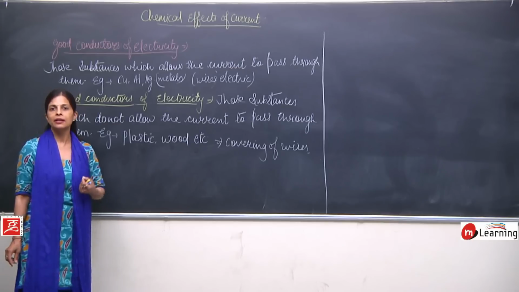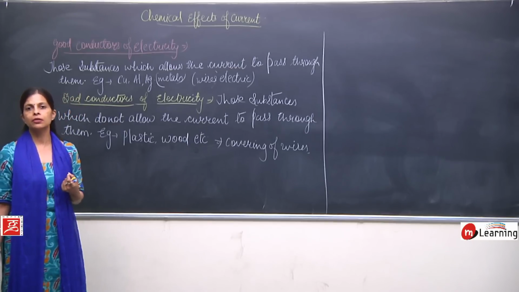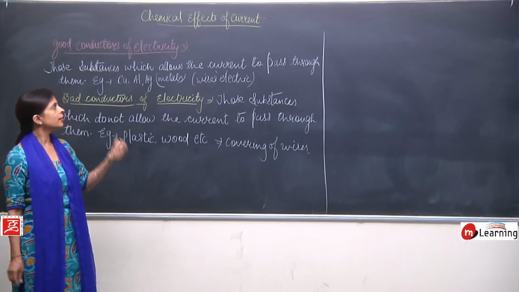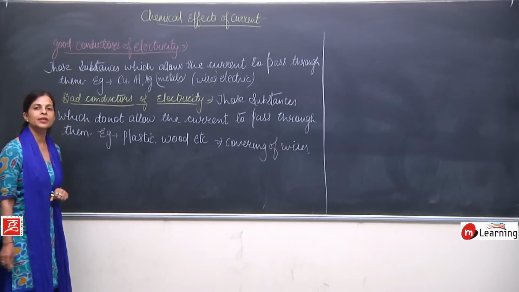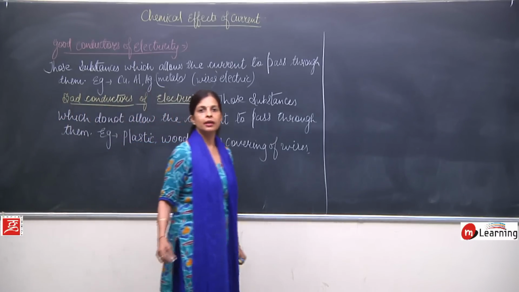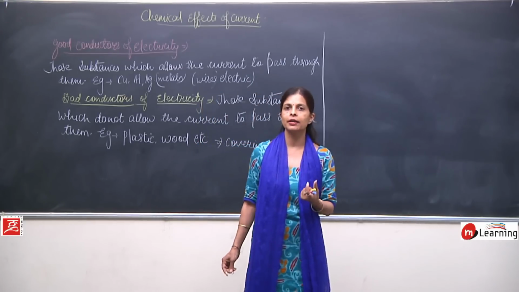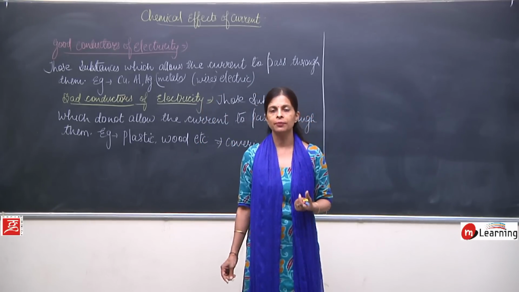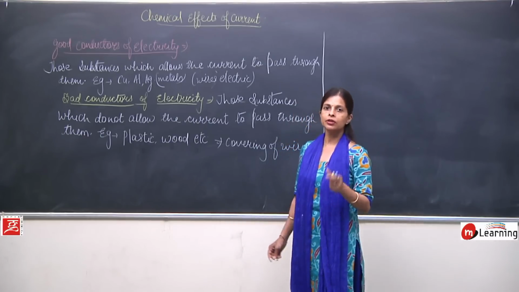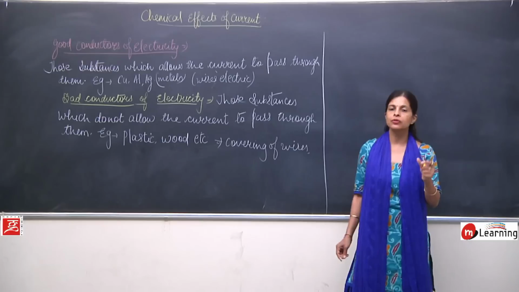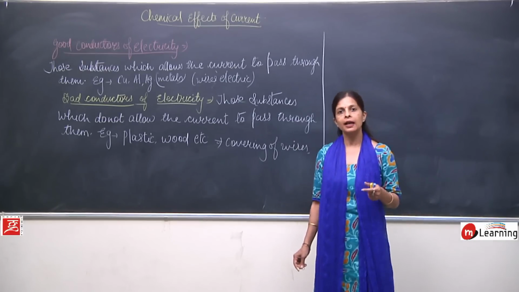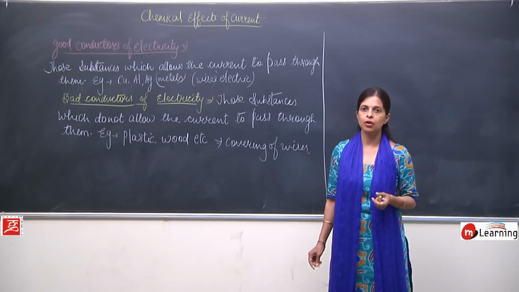I am talking here specially about the current because in this chapter we need to discuss the current; the name itself says the chemical effects of current. So take the example of iron. The body of the iron is made up of metal, but the handle is covered by plastic for two reasons: that it should not become hot, which is also an effect of the current, and that we should not get shock.